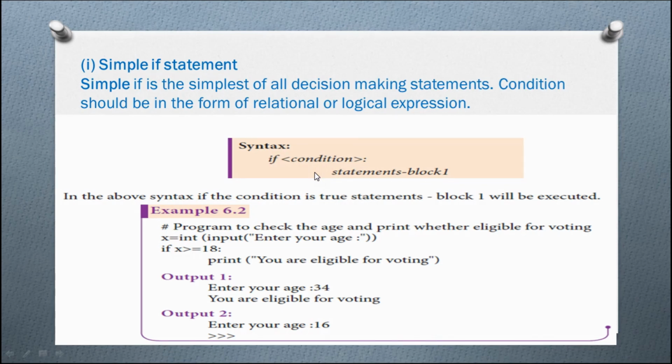Okay, I'm going to explain one practical program. You are going to get your age. If it is greater than or equal to 18, print you are eligible for voting. Okay, see, there is no else part. Only the if part is executed. There is no way for a no part. So this is called a one-way statement. Simple if statement is a one-way statement.